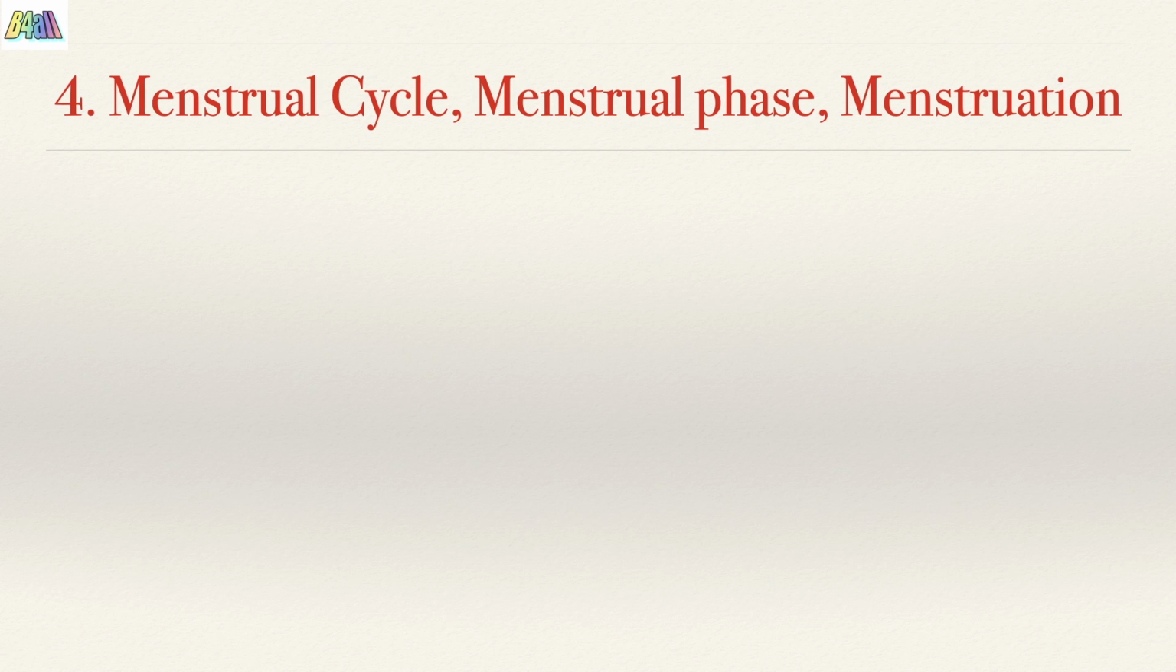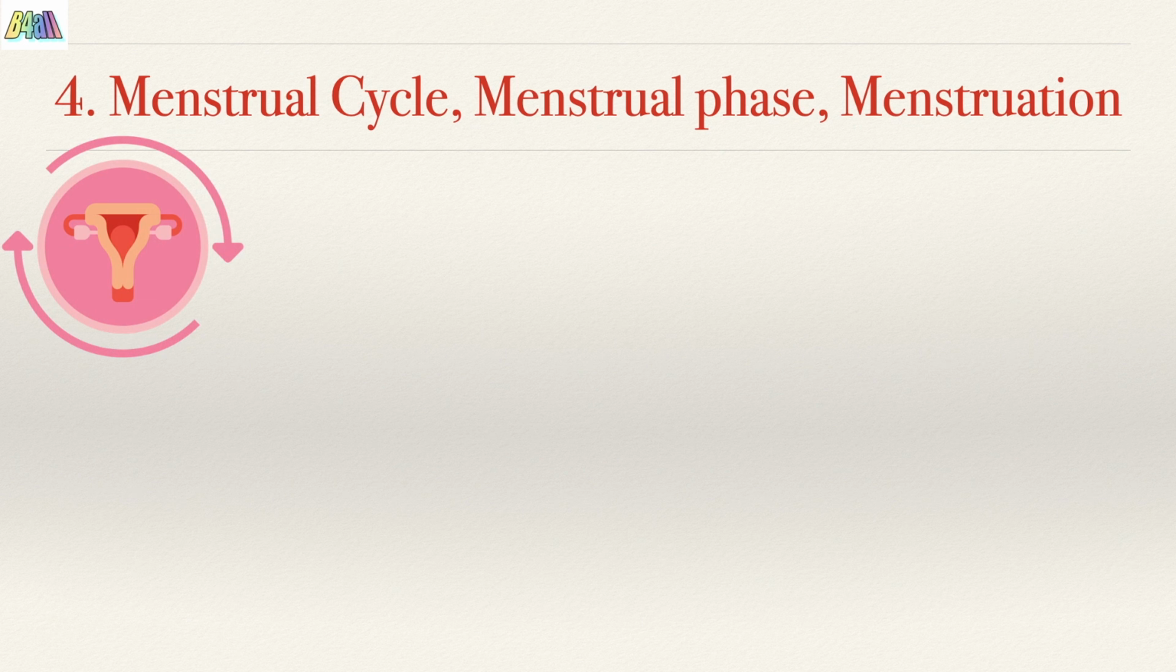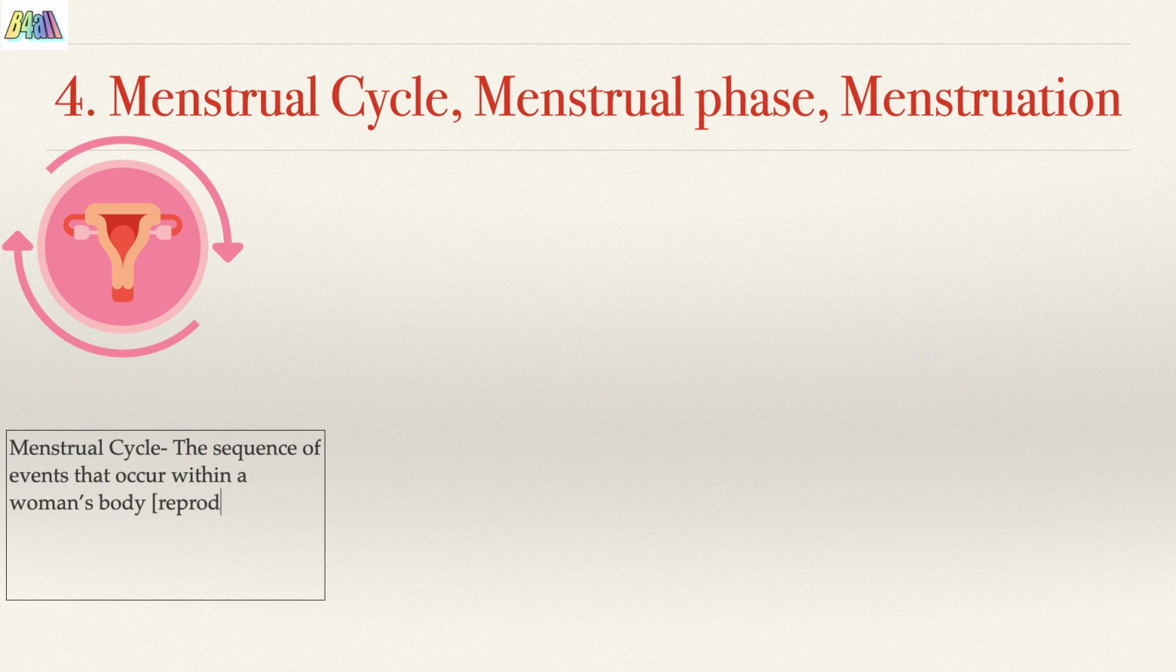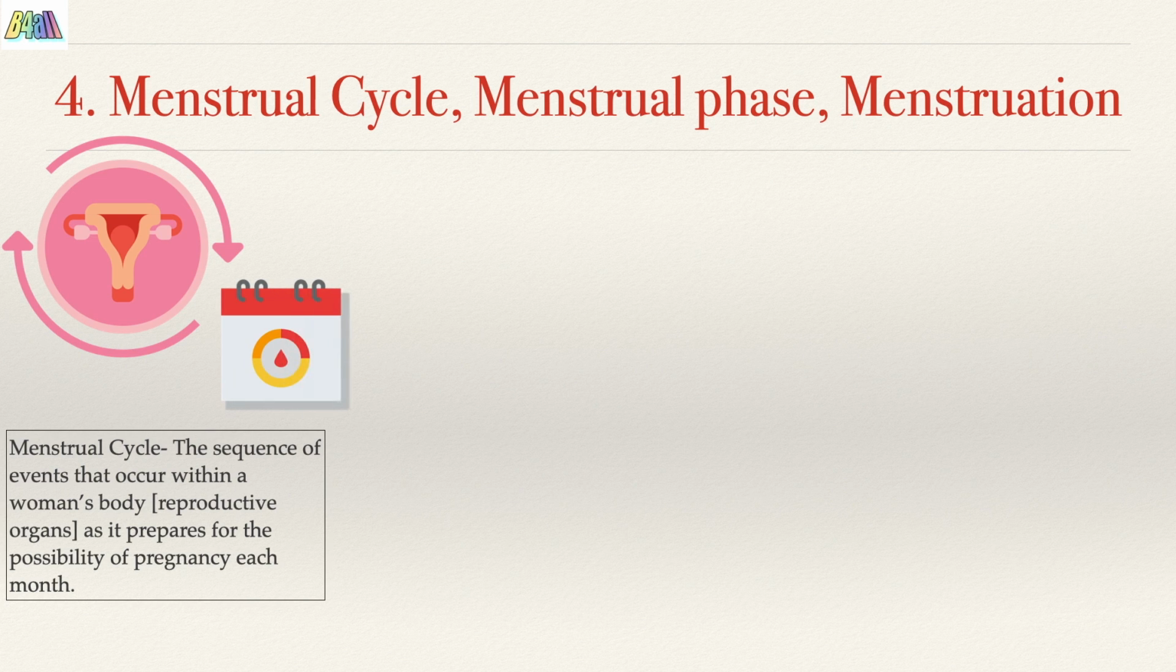Menstrual cycle, menstrual phase, and menstruation. The menstrual cycle is a term we use to describe the changes or the sequence of events that take place in the reproductive organs of a female for the possibility of pregnancy that happens each month.